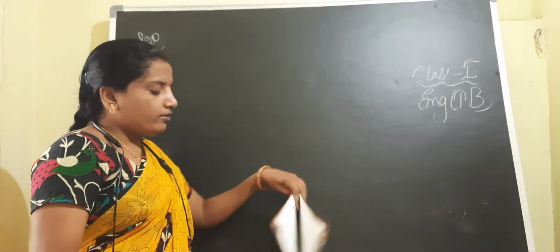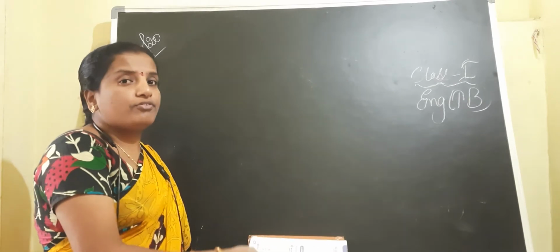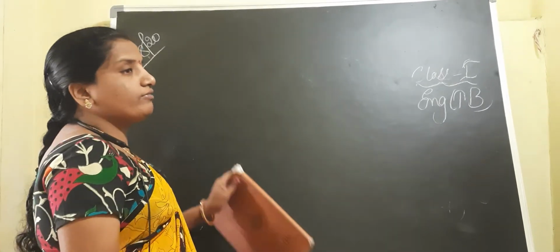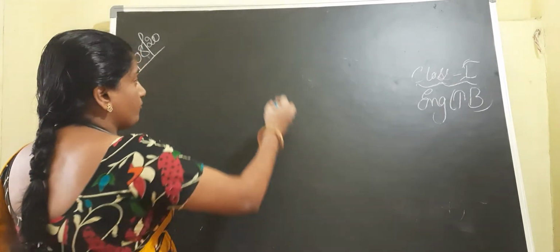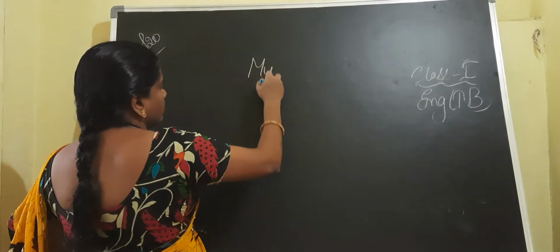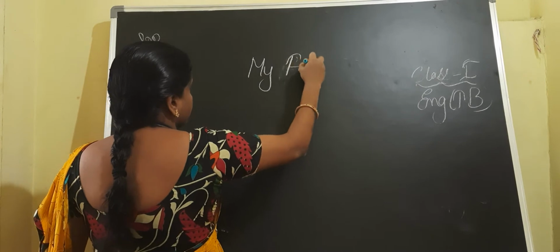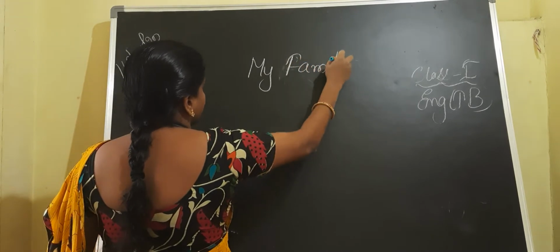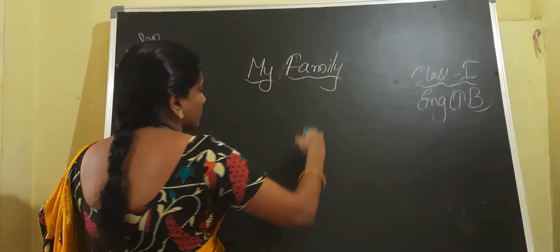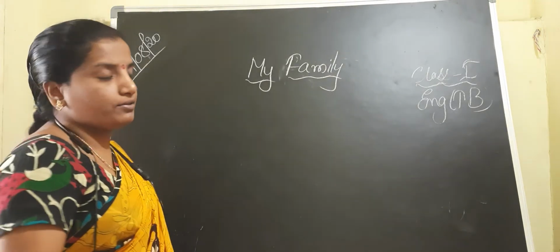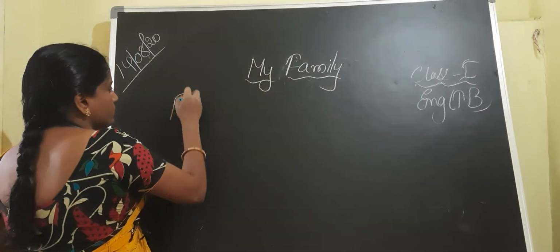See, children, already we have learned a story from your textbook. What is the first lesson? My family. What is the first lesson in our textbook, children? My family. Let us revise a few new words from this chapter. Then we will discuss the exercises related to this chapter. What are they, children?